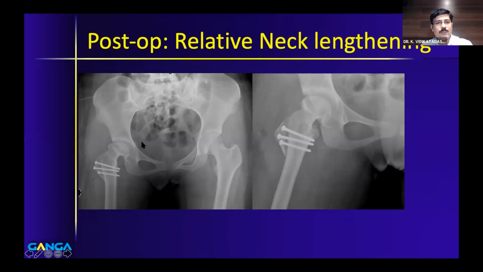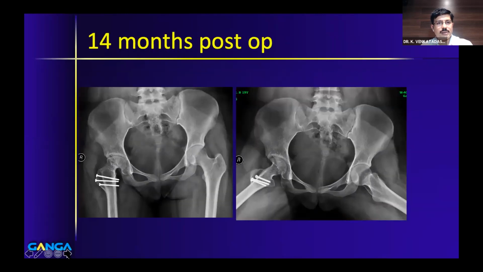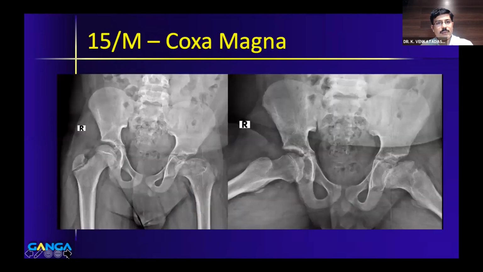You can see that the biomechanics is completely restored. Your abductors have come down below the center of the femoral head, and this is the healing at 6 months, and this is about a year and a half, and she's doing well without any limp.